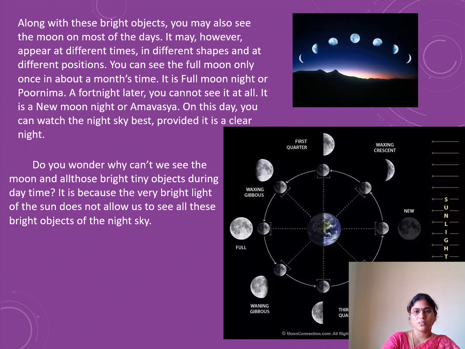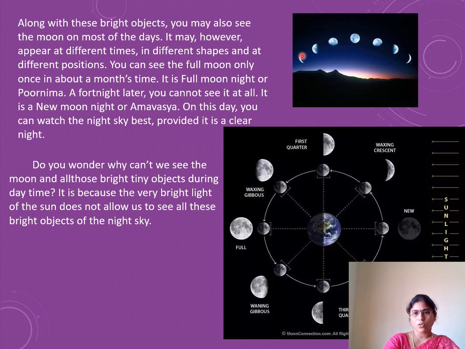We are observing many stars along with the moon. Along with these bright objects, you may also see the moon on most of the days. It may, however, appear at different times, in different shapes, at different positions. Look here, children.